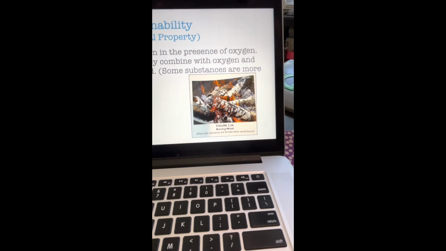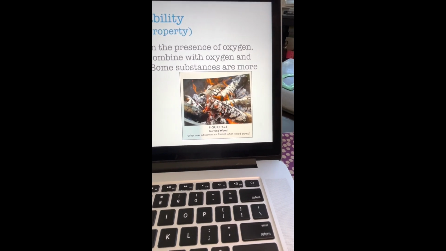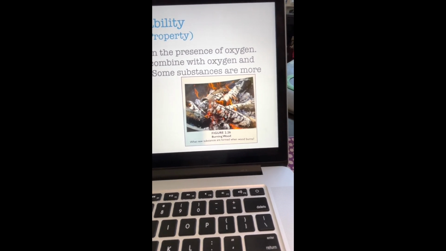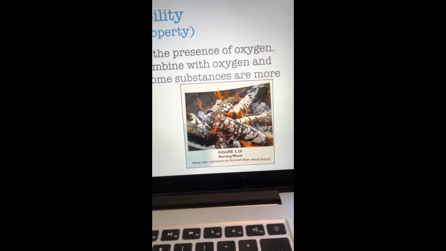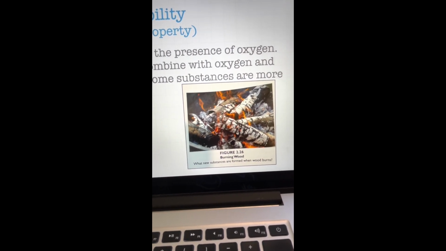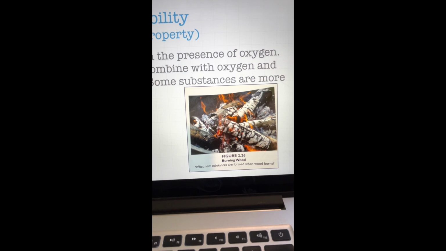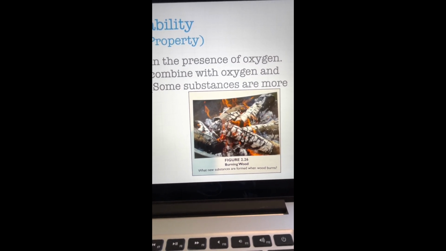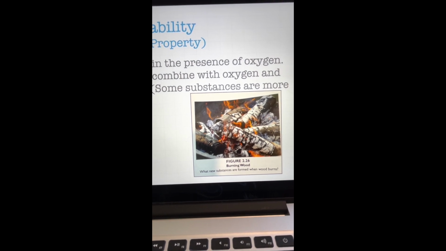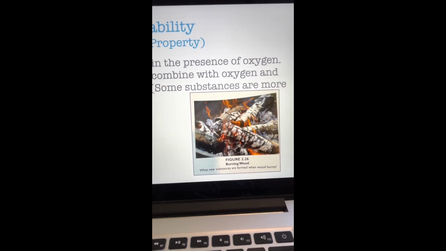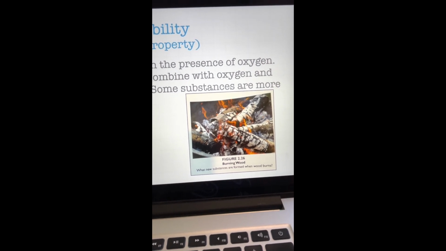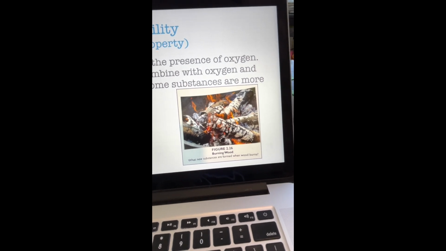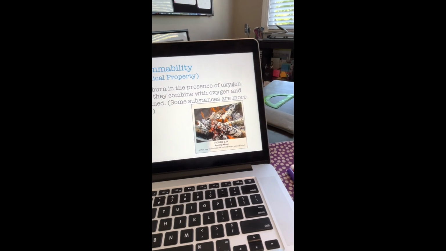All right, so let's go ahead and look at the image of the burning wood in figure 2.26. Notice how the wood appears white in places. This is one of the new substances formed, ash. When oxygen in the air combines with the carbon and hydrogen in the wood, ashes, carbon dioxide, water vapor, and other gases are formed. After all the wood is burned, all that will be left are these new substances. So this is a great example of a chemical property, flammability.